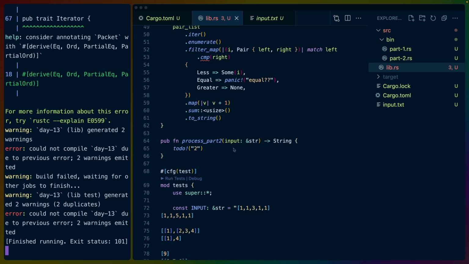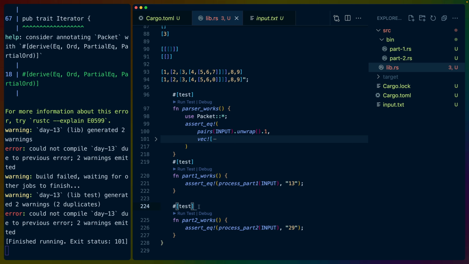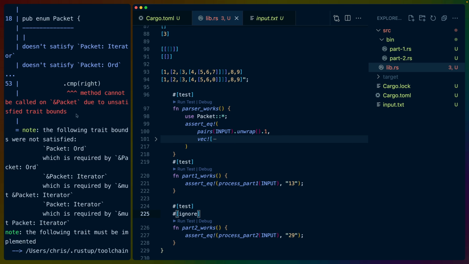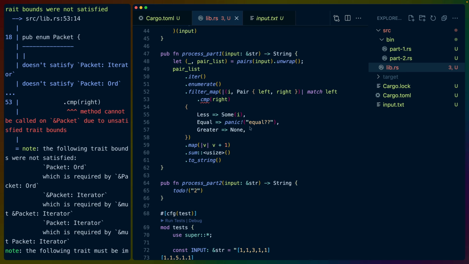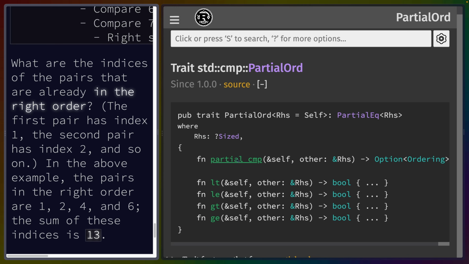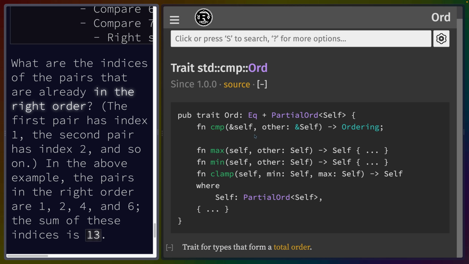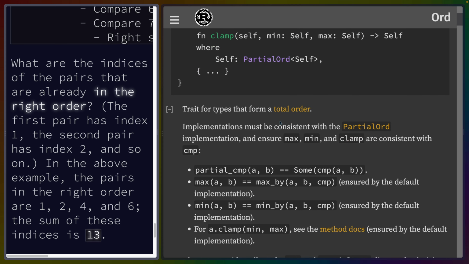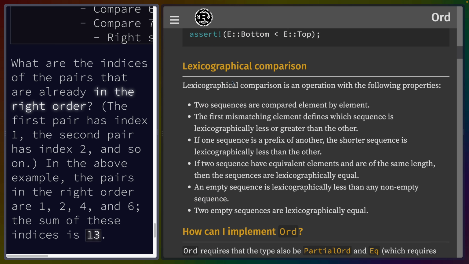So let's start running our tests. We do need to ignore the part 2 tests because I wasn't doing that before. It does look like Packet needs to implement Ord, interestingly. So we've got PartialOrd, which is partial_cmp, and this gives us less than or greater than. If we implement partial compare, we get less than or greater than. And if we look at Ord, because there should be a total ordering here, if I'm reading this correctly, we can implement cmp, which is the function that we used, which gives us a max, a min, a clamp, and I think that's fine. I think we can do a total order here. Here's an exact description of, because we derived Ord, this is the equation that we were using before.